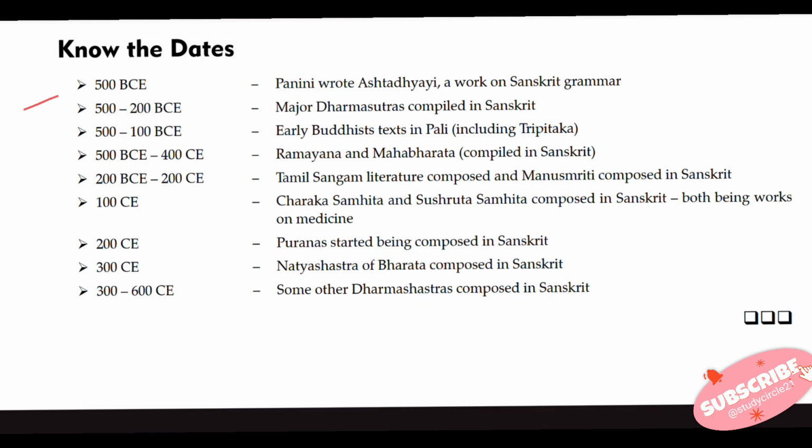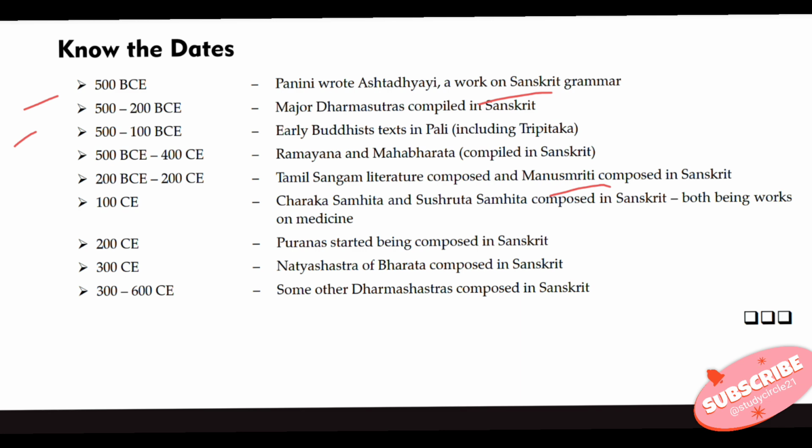In 500 BCE, Panini wrote the Ashtadhyayi, a work on Sanskrit grammar. 500 to 200 BCE, major Dharma Sutras compiled in Sanskrit. 500 to 100 BCE, early Buddhist texts in Pali, including the Tripitaka. 500 to 400 CE, Ramayana and Mahabharata compiled in Sanskrit. 200 BCE to 200 CE, Tamil Sangam literature composed, and Manusmriti composed in Sanskrit.